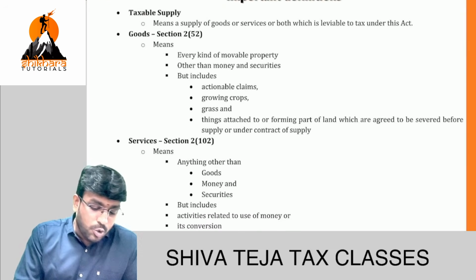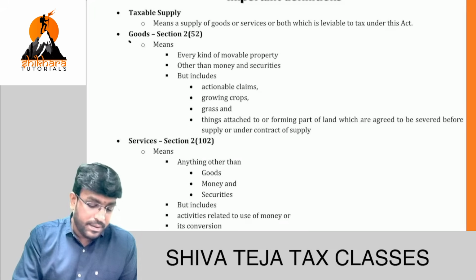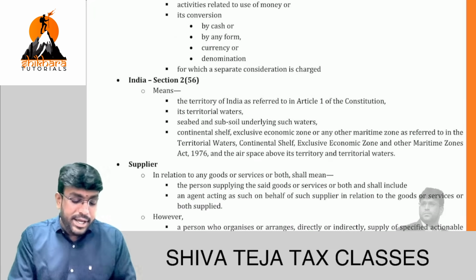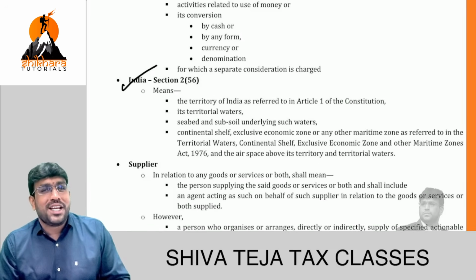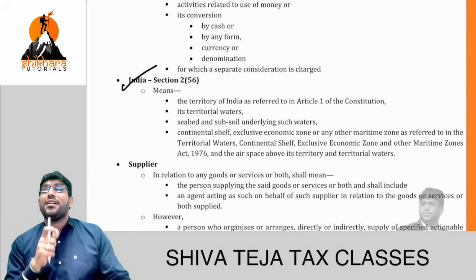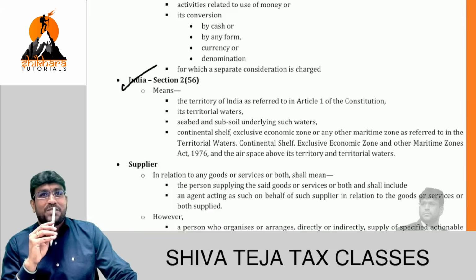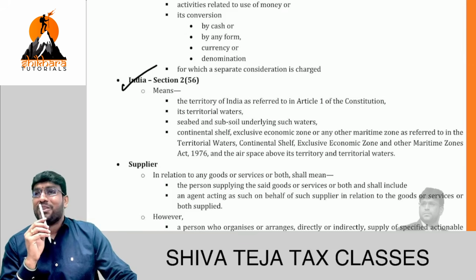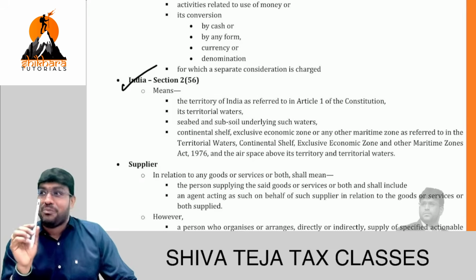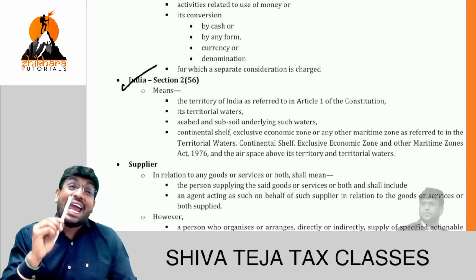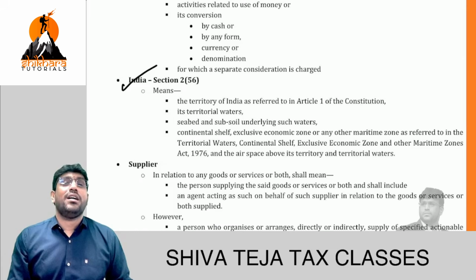Come on, see here. Goods definition done. Service definition done. India. Sir, does GST apply to Jammu and Kashmir? When did GST come? Which date? 1st July. So from that day, is it applicable to Jammu and Kashmir also? No. Oh, you are aware about this. Sir, as on 1st of July 2017, GST was applicable to whole of India except Jammu and Kashmir. Jammu and Kashmir passed their bill on 8th of July. But as of now, whole of India, including...